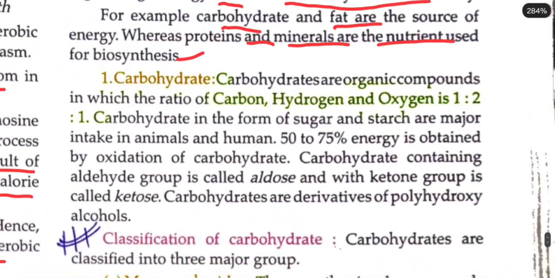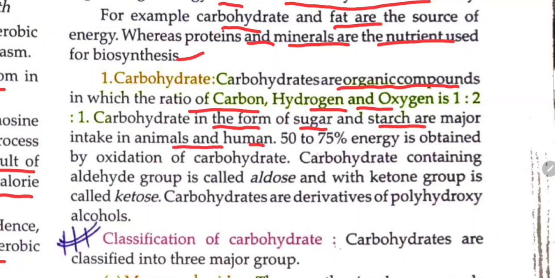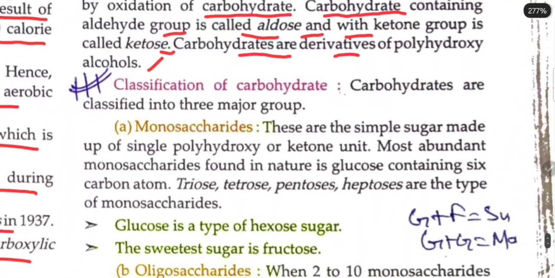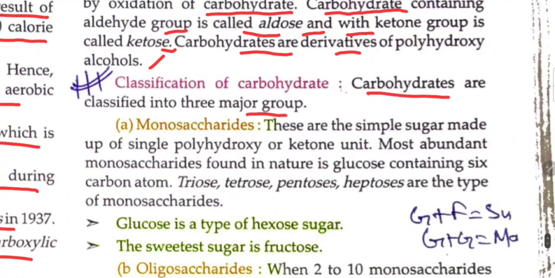पहला क्या है? कार्बोहाइड्रेट्स are organic compounds in which the ratio of carbon, hydrogen and oxygen is 1:2:1. Carbohydrate is in the form of sugar and starch and is the major intake in animals and humans. 50 to 75% energy is obtained by oxidation of carbohydrate. Carbohydrate containing an aldehyde group is called aldose and with a ketone group is called ketose. Carbohydrates are derivatives of polyhydroxy alcohols.